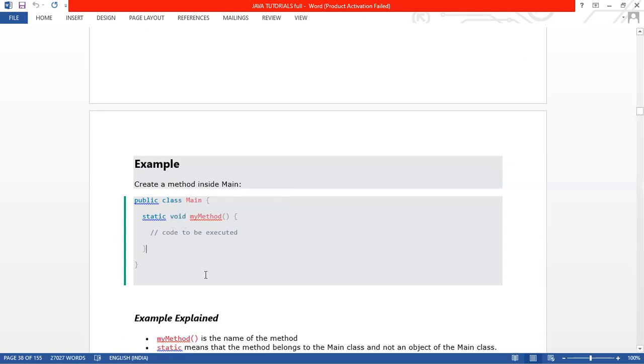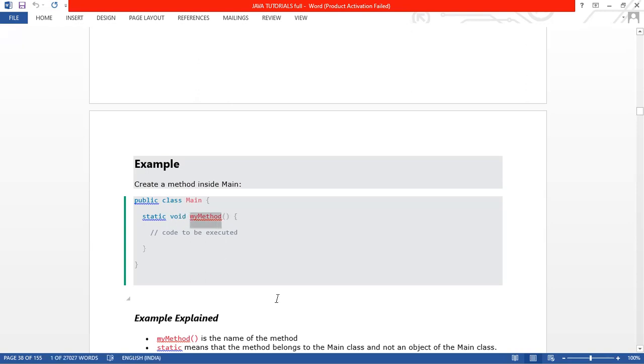So using the curly braces, I have created the body. Now the class I have declared has its own body using the curly braces here to here. Under the class I have declared a method, that is static void myMethod. What is that myMethod? MyMethod is the name of your method, because I have told you that each and every method you declare needs a separate name. Here I have given the name as myMethod.